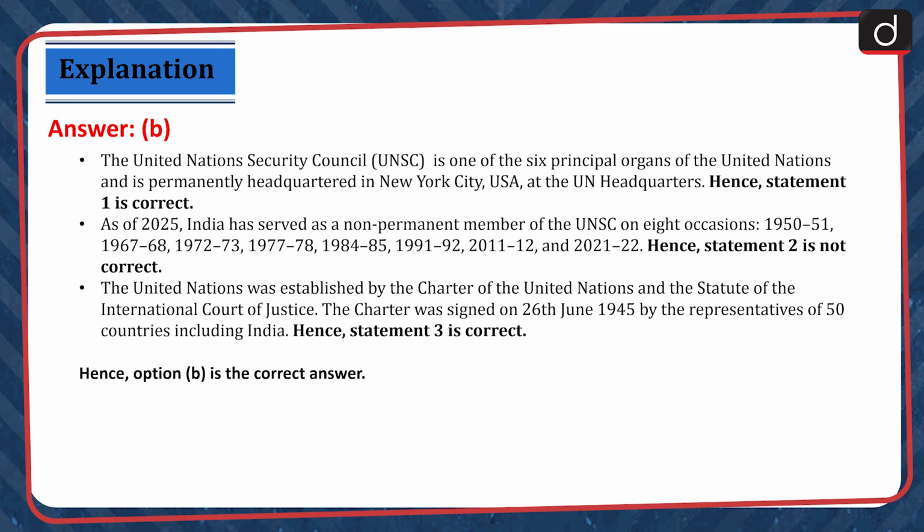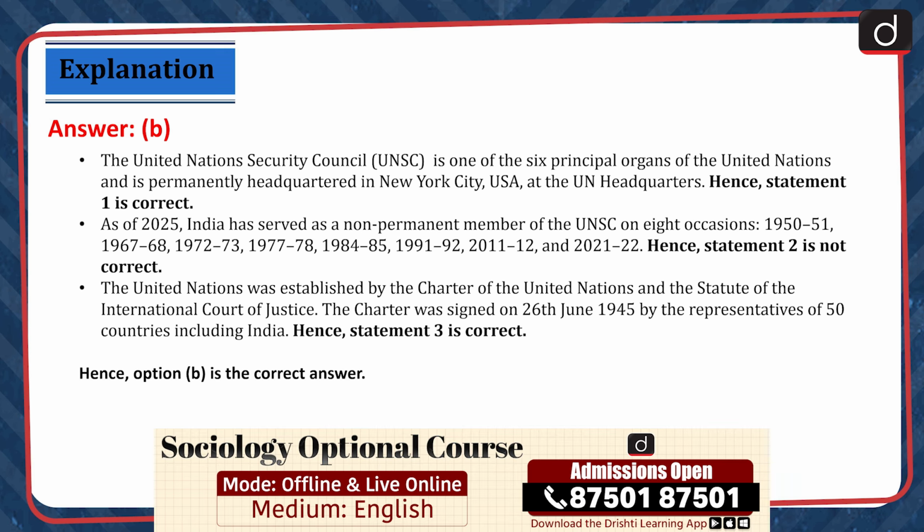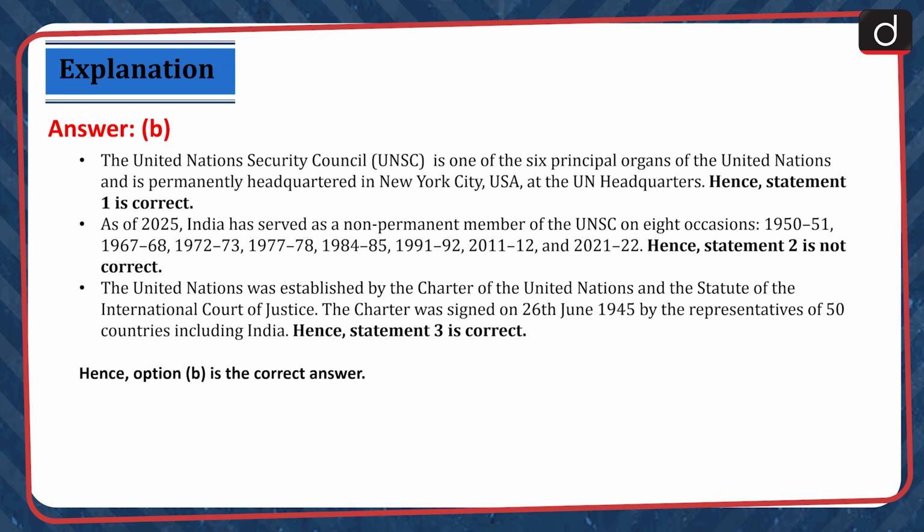The United Nations was established by the Charter of the United Nations and the Statute of International Court of Justice. The charter was signed on 26 June 1945 by the representatives of 50 countries, including India. Hence, statement 3 is correct. Hence, option B is the correct answer.